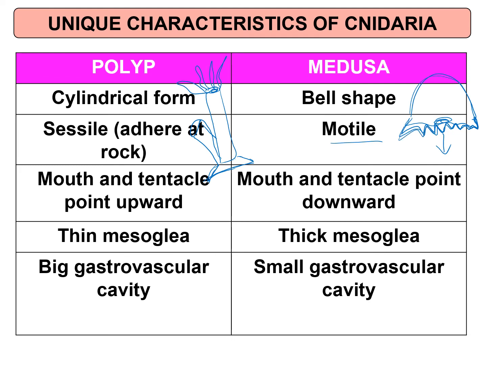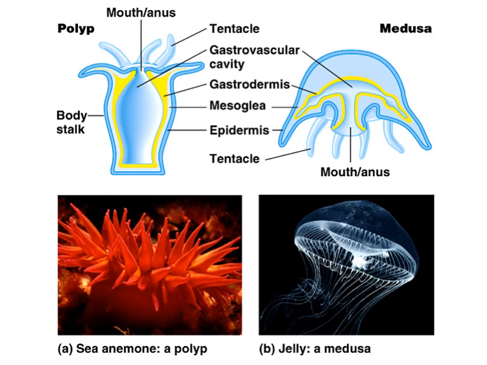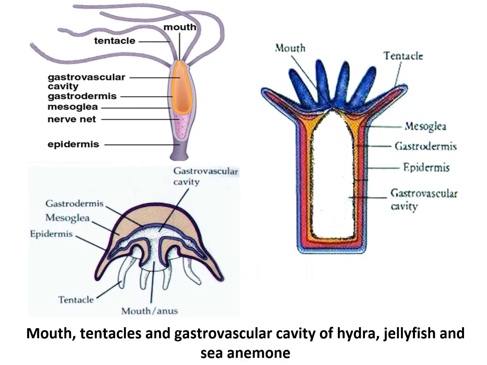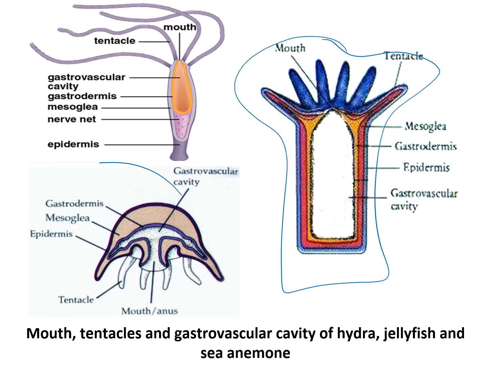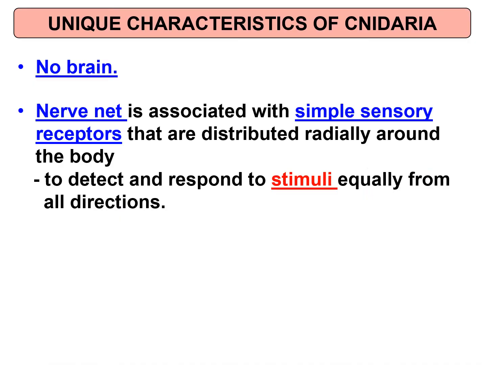Polyp has thin mesoglea while medusa has thick mesoglea. And the polyp has a big gastrovascular cavity while medusa has a small gastrovascular cavity. Okay. Make sure that you can identify this is a polyp structure while this is a medusa structure. Medusa can swim, polyp cannot swim. Medusa motile, polyp immotile.